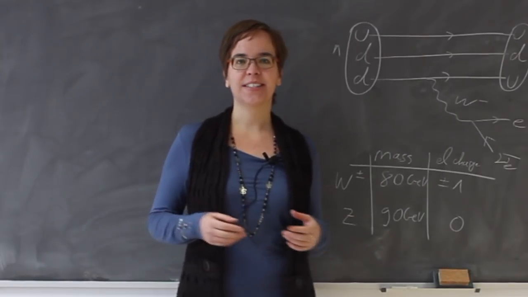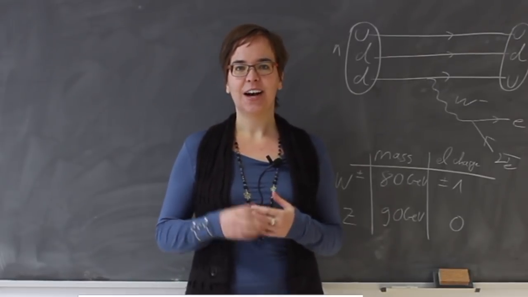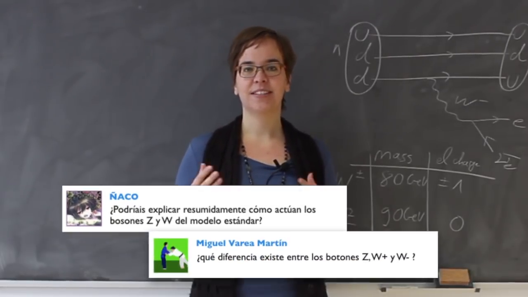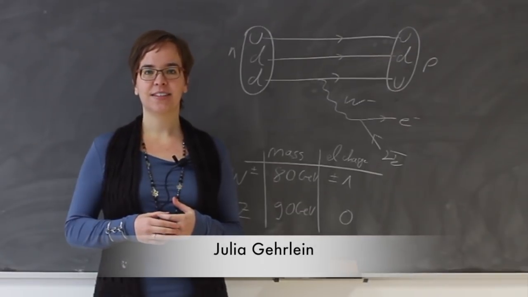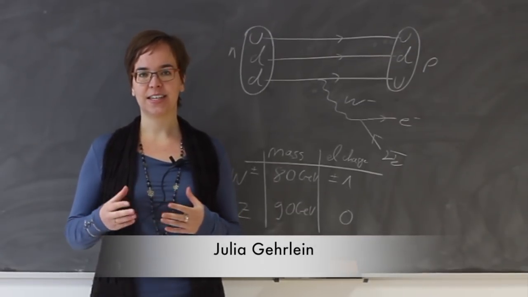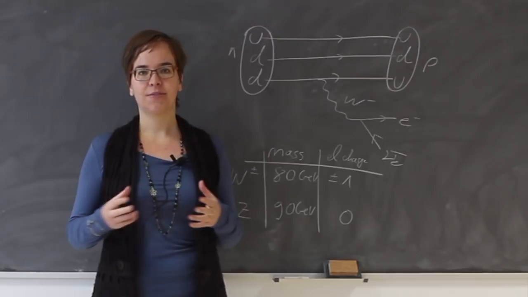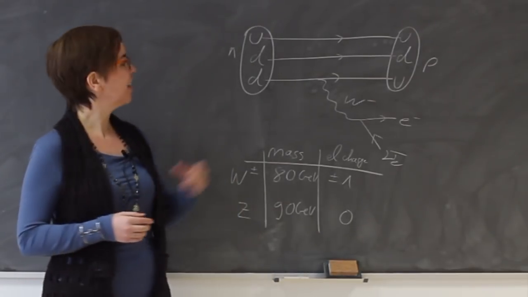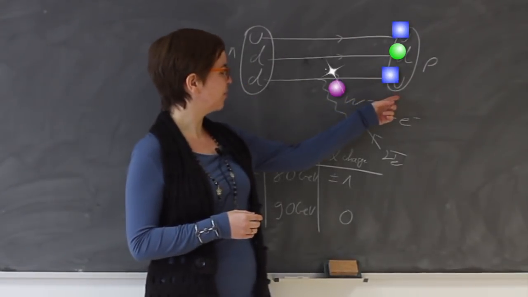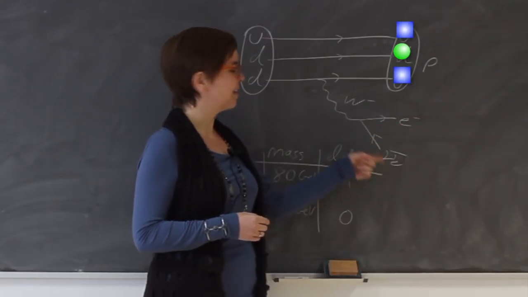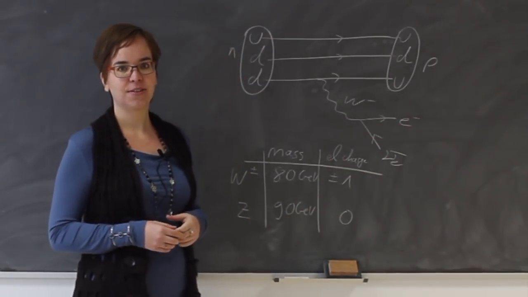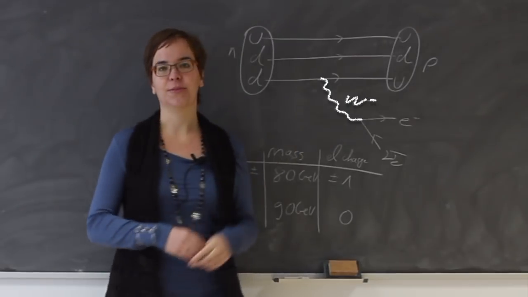We have received some questions about the W and the Z boson. How do they interact in the Standard Model and what is the difference between them? The W and the Z bosons are the gauge bosons of the weak interaction. The weak interactions are, for example, responsible for beta decay, where a neutron transforms into a proton and releases an electron and an anti-electron neutrino. This process happens via the exchange of a W boson.